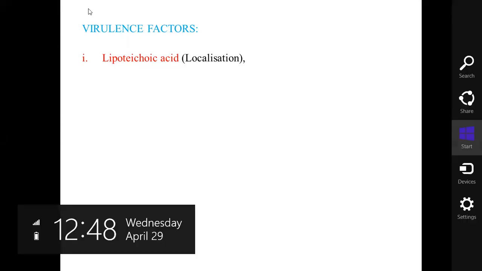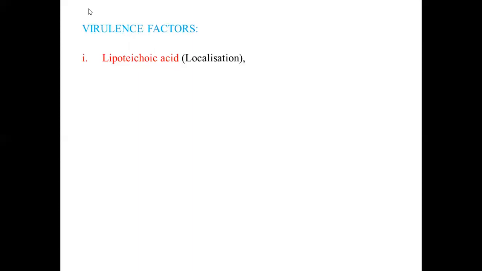So as I was telling, this bacterium has multiple virulence factors which contribute to its pathogenicity. First is lipoteichoic acid. As you know, this molecule has the affinity to bind with the extracellular matrix of the host cell, and so it helps in localization and invading of the bacteria where it is causing effect. Lipoteichoic acid basically helps in invading and localization by binding with the extracellular matrix, like laminin, of the host cell.